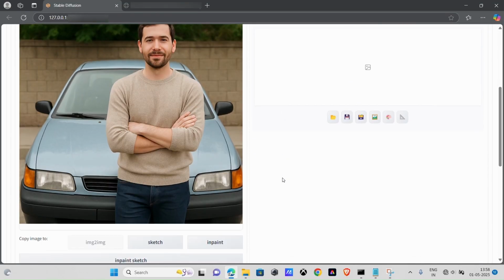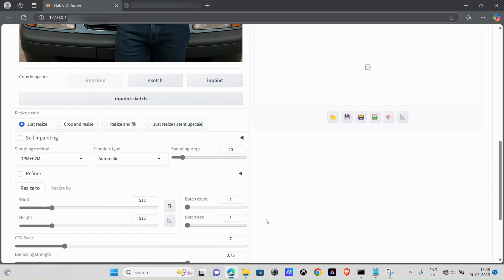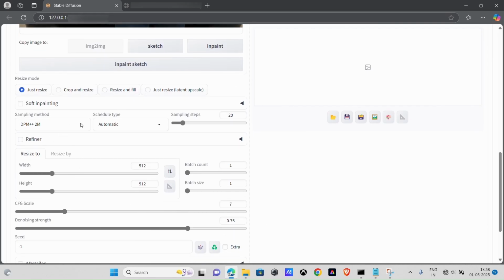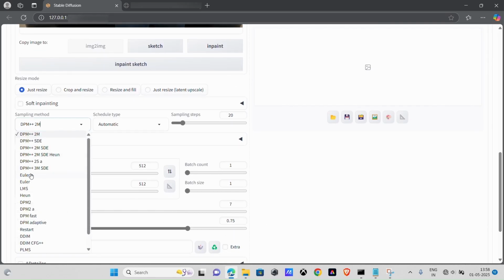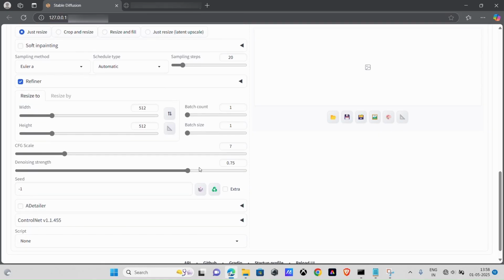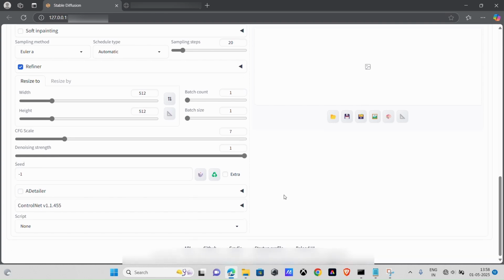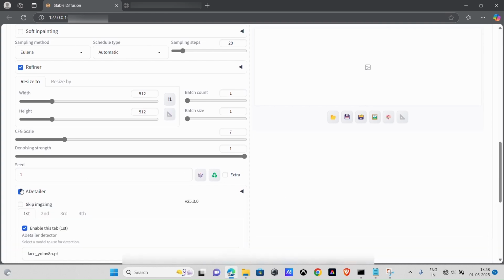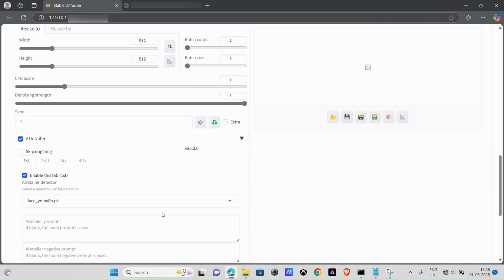Scroll down to find settings to edit the image. Set the sampling method to Euler A. Turn on the refiner, and increase the denoising strength to 1. Next, activate ADetailer. If you haven't downloaded it yet, you'll need to install it manually.